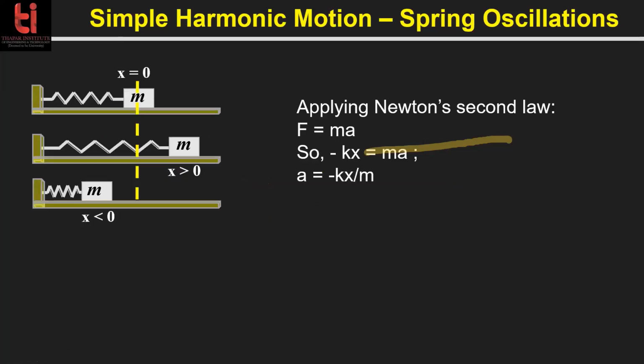So if we use Newton's law, then force is mass times acceleration. There should be an acceleration because velocity is changing for this mass. If velocity is changing, there is an acceleration, and acceleration multiplied by mass will give you the restoring force. So this force is the restoring force, which is minus kx, and it is given by mass times acceleration. So acceleration becomes minus kx by m. The mass is fixed for a fixed system, and k is fixed for the fixed system. So x is changing, and as x changes, this acceleration also changes. Right?